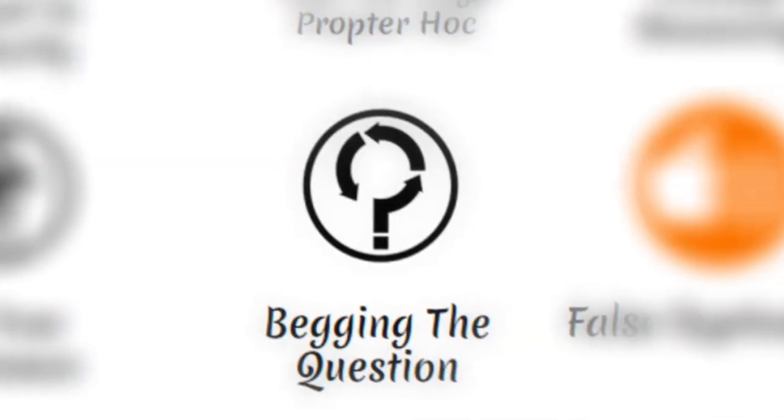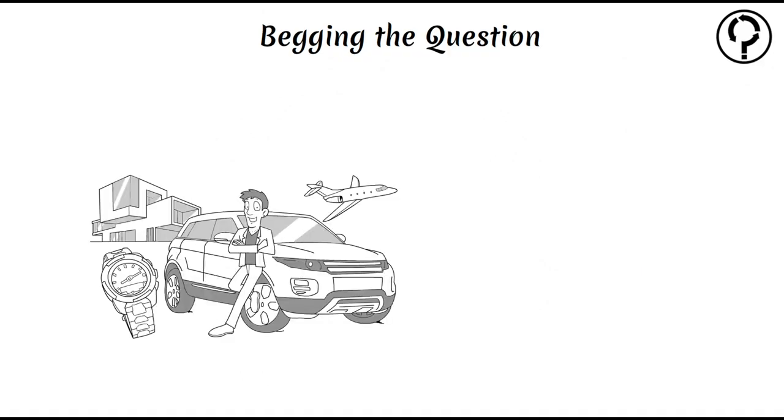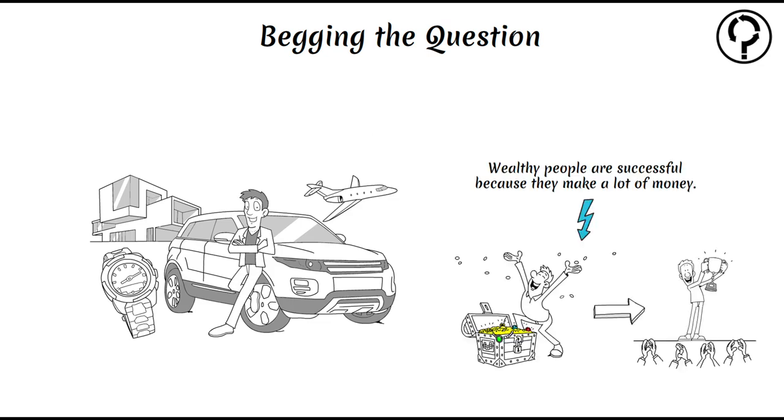Begging the question. This fallacy occurs when an argument's premises assume the truth of the conclusion instead of supporting it. "Wealthy people are successful because they make a lot of money," assumes that making a lot of money is synonymous with success without proving it.